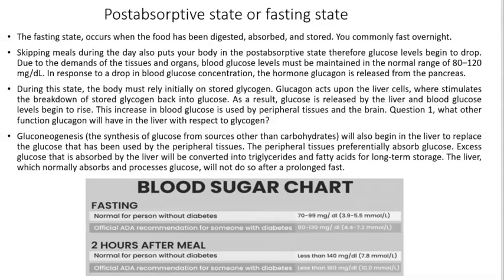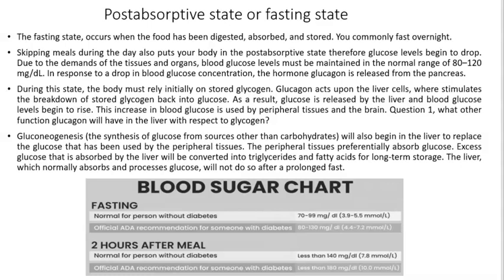However, your body still has demands, and because of that, the levels of glucose must be maintained within a normal range, which is going to be 80 to 120 milligrams per deciliter. Then the hormone glucagon is going to be released by the pancreas. During this state, the body must rely on the stored glycogen. Glucagon will act on the liver cells, and these cells will stimulate the breakdown of glycogen into glucose. As a result of that, the blood glucose levels will increase.